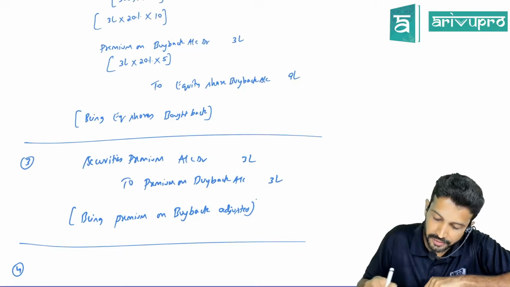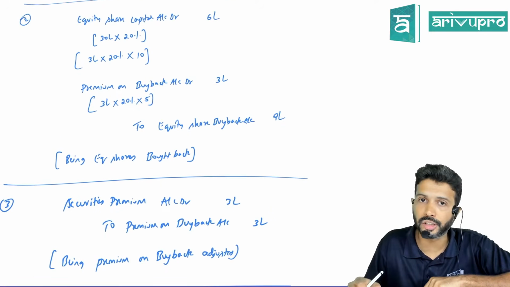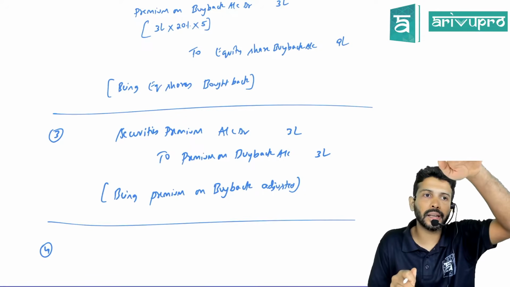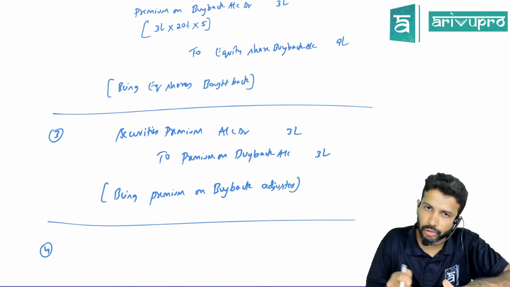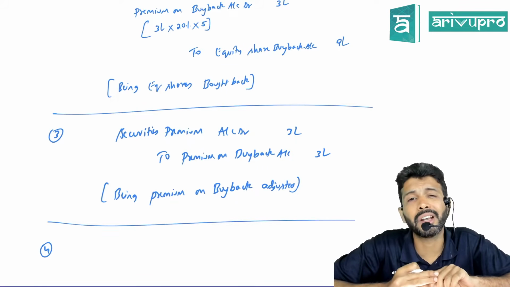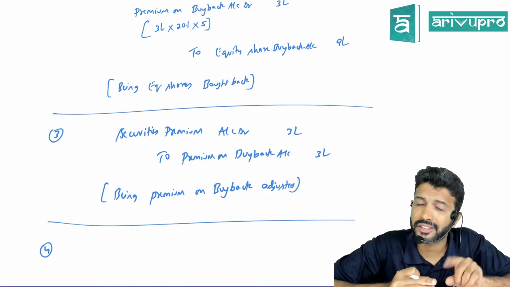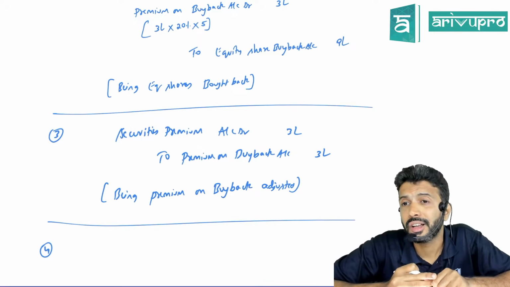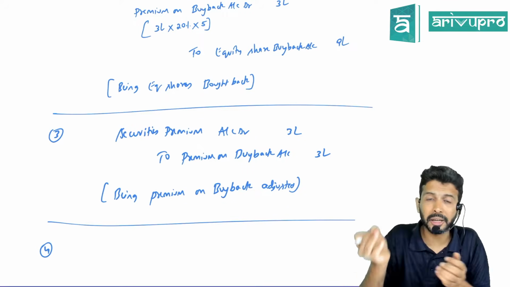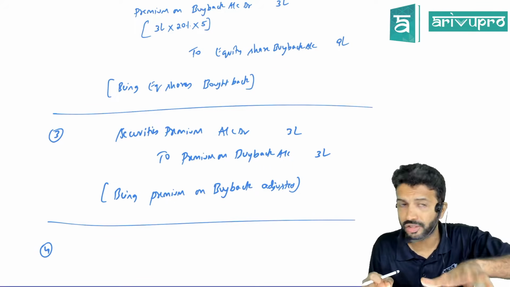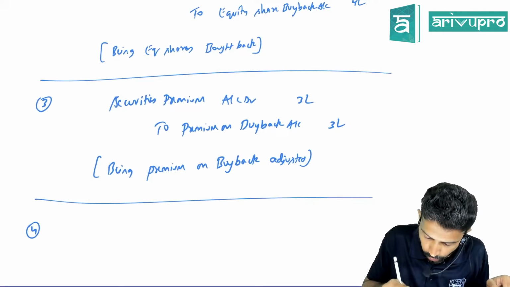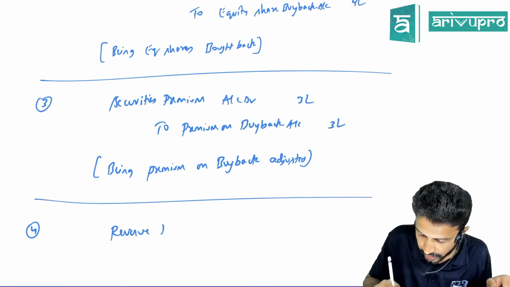6 lakhs. So do we have enough balance in revenue reserve? Yes. So when you create CRR, will the revenue reserve balance increase or reduce? It will reduce. CRR balance will increase. So reserve, where do you show it in the balance sheet? Liability side or asset side? Liability side. So what sort of balance does a reserve have? Credit balance. So if one reserve is being used and its balance is going down, how will you reflect that? Debit it. Yes, no? So what is the journal entry to create CRR now?